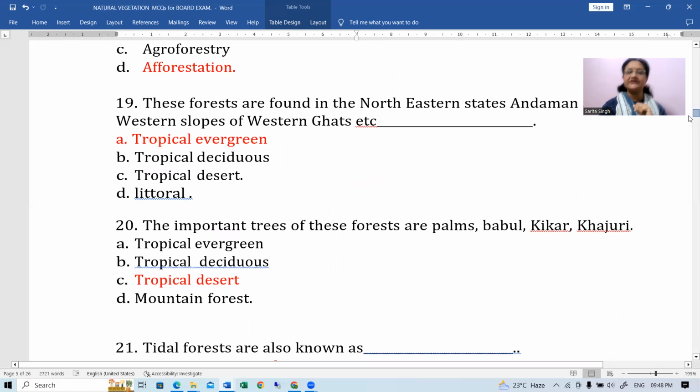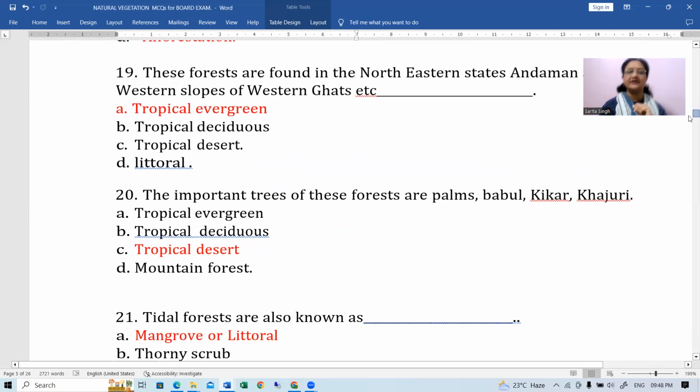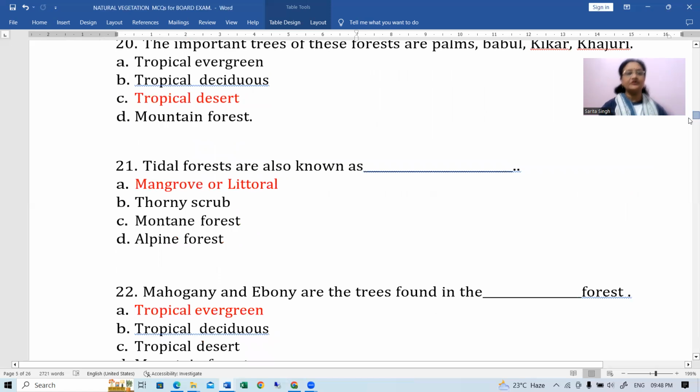Next है important trees of these forests are palms, babool, kikar, khajuri. ये कौन सा vegetation है? This is belonging to the desert areas. Okay. Now come to next. Tidal forests are also known as mangrove or littoral forest. Okay, be very clear about it. Whenever any question comes related to mangrove forest, that means it's tidal, it is littoral, it is mangrove. All these are same. Okay.